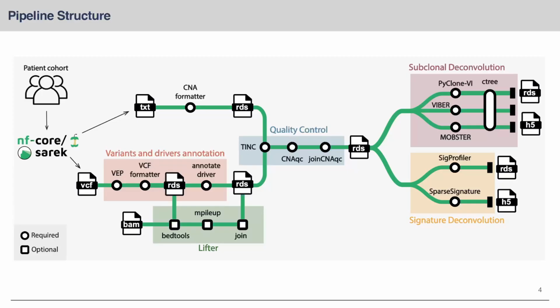Driver mutations and variants are annotated via tools like VEP, and subclonal deconvolution is performed using tools like PyClone, VIBER, and MOBSTER, followed by clonal tree reconstruction using the CONIPHER tool. And the signature deconvolution step then extracts the mutational processes using tools like SigProfiler and sparse signatures. So this modular design ensures flexibility while still providing a standardized framework.